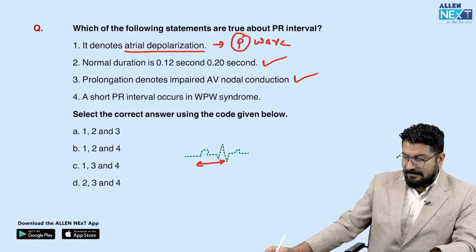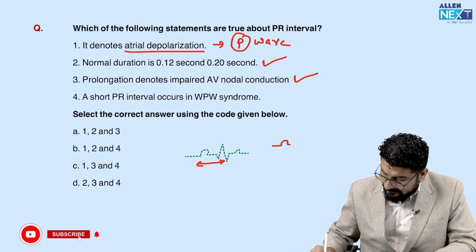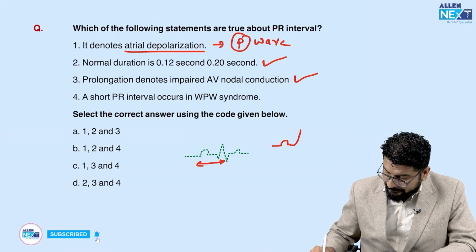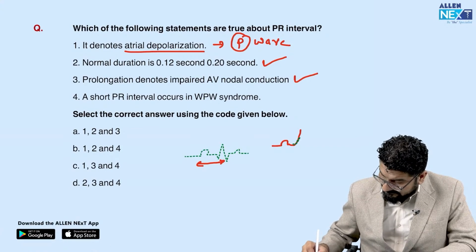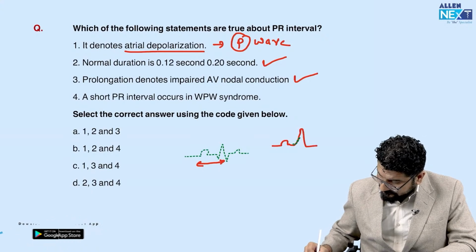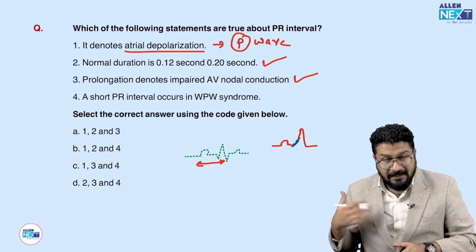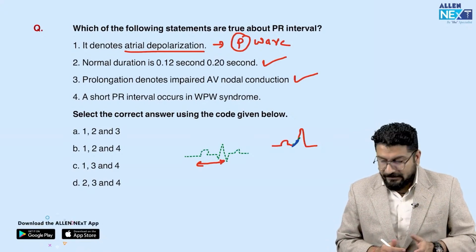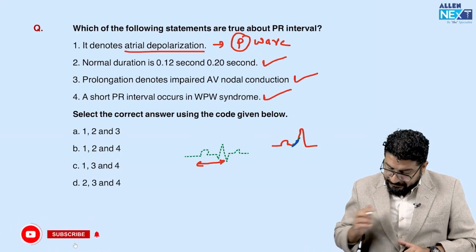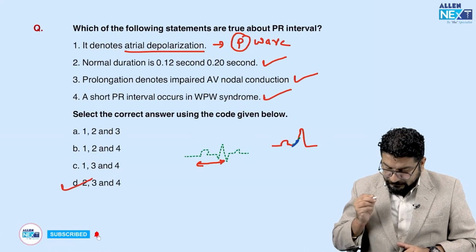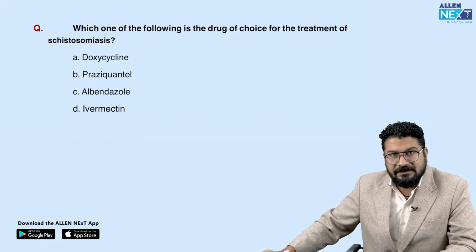A short PR is seen in WPW syndrome. That is again true. In the initial portion of QRS, there will be a slurred upstroke like this. This slurred upstroke in the initial portion of QRS, we call the delta wave. You will see short PR in WPW due to aberrant conduction. So this is also a correct statement. The correct answer for this question will be 2, 3 and 4. Okay, moving to the next, again a straightforward pharmacology type of question.